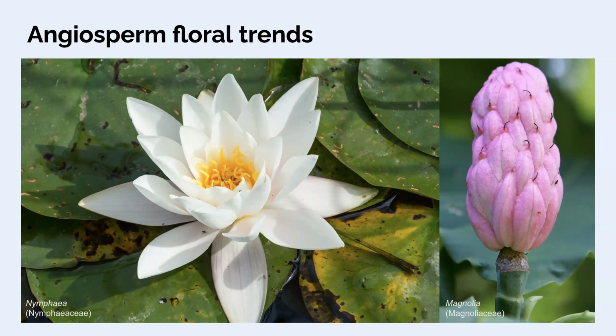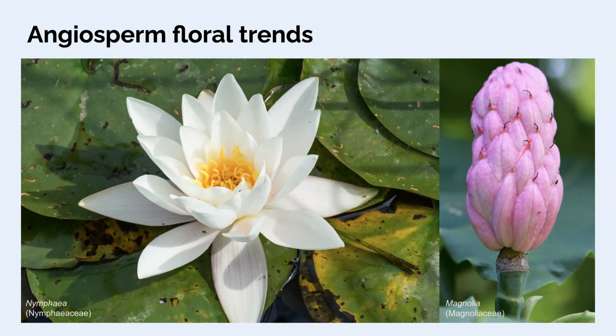See parts that are separate, so there's no fusion among the petals. The stamens are all separate. Over here in this magnolia, this is a developing fruit structure. This is an aggregate of follicles that's developing, and these are individual separate carpels. They're closely pressed together, but developmentally they're separate. So separate carpels, separate stamens, separate petals, and then more of a spiral pattern than a whorled pattern in how those floral organs are put together. So more of a spiral here.